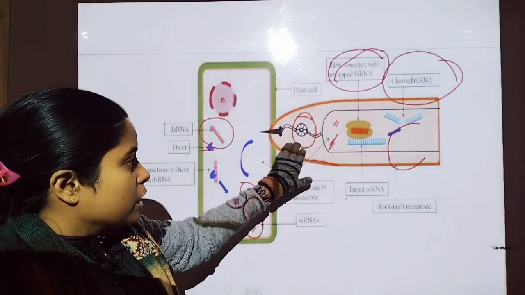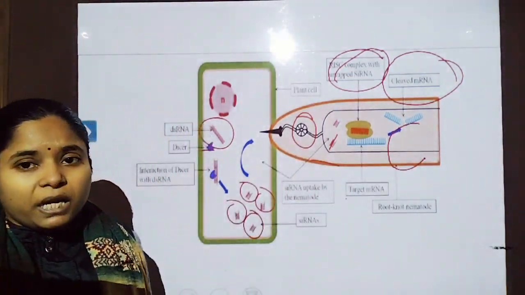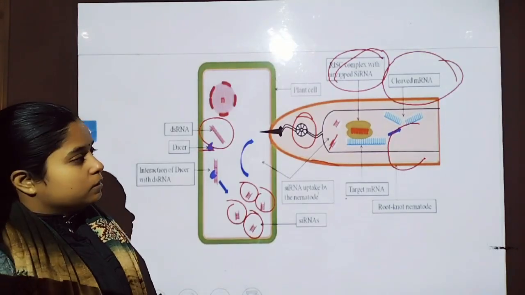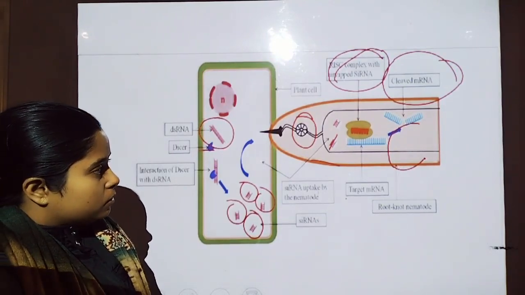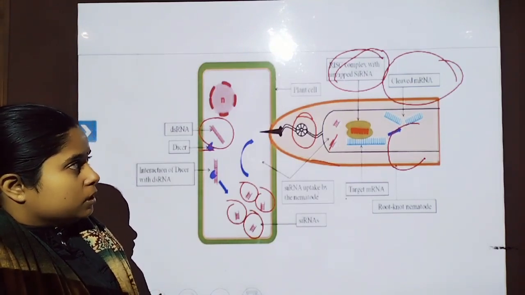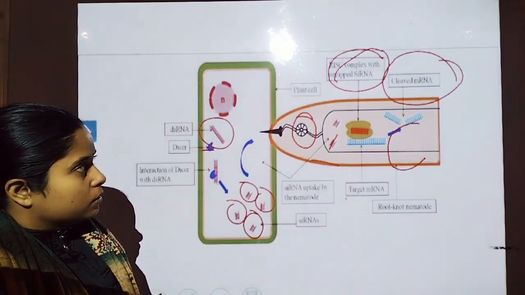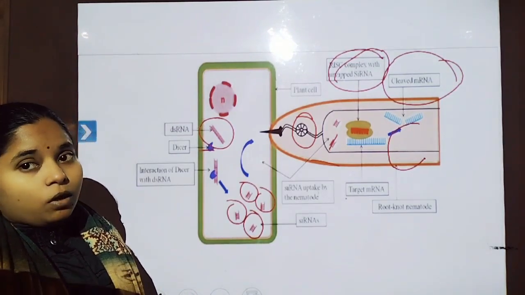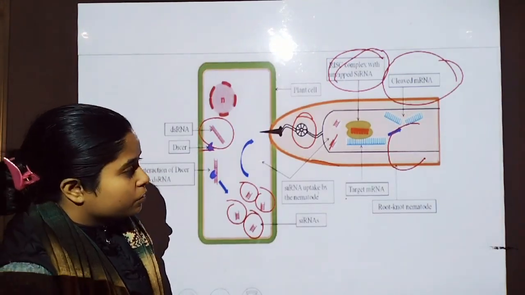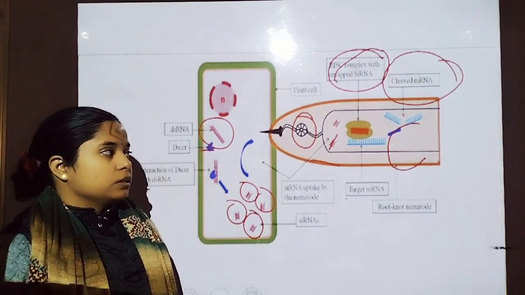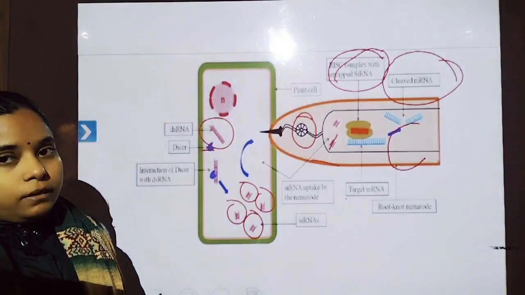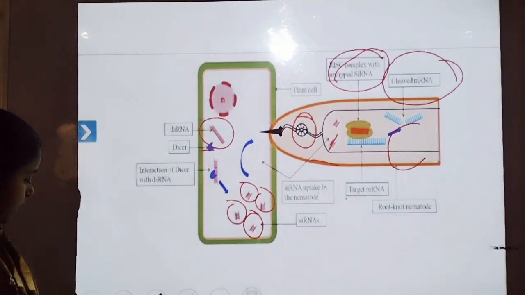That siRNA is transferred through the fluid into the gut of Meloidogyne incognita, where it is targeted by the RISC complex, which forms a single-stranded RNA, and that single-stranded RNA is degenerated by the RISC complex. So this is the complex mechanism to understand how RNA interference works, but it is very important.